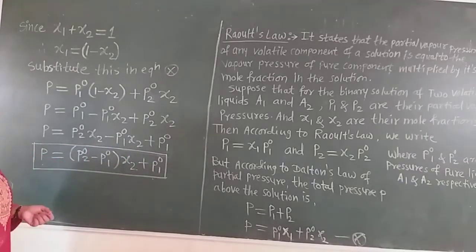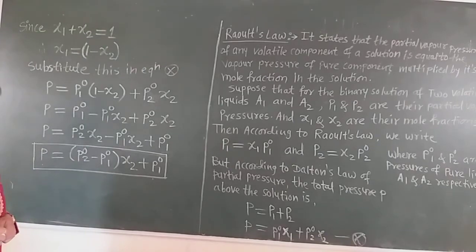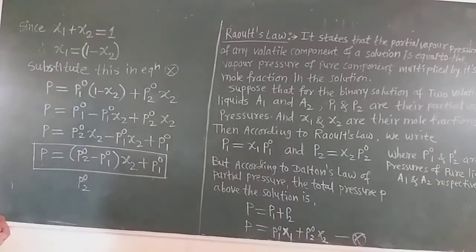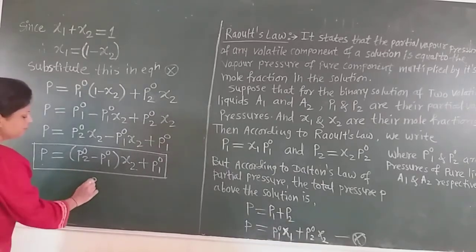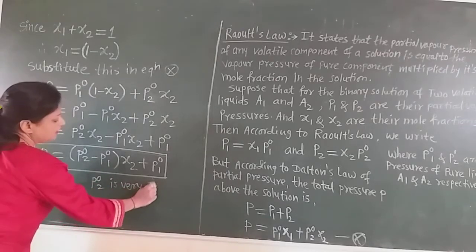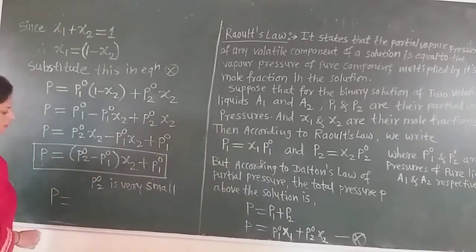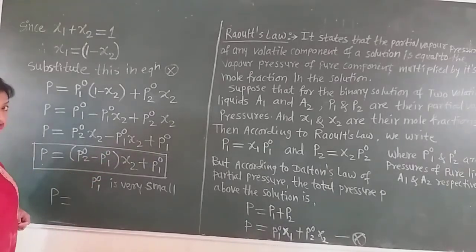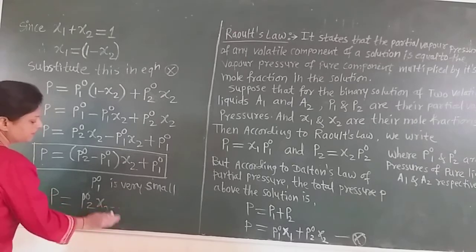Now suppose the vapor pressure of the solute is very small, since it is the solute and its vapor pressure is negligible. Taking P01 as the very small vapor pressure of the solute and P02 as the vapor pressure of the solvent, P is equal to P02 into X2 plus P01, but P01 is very small.